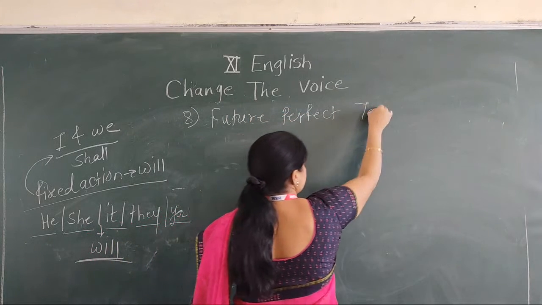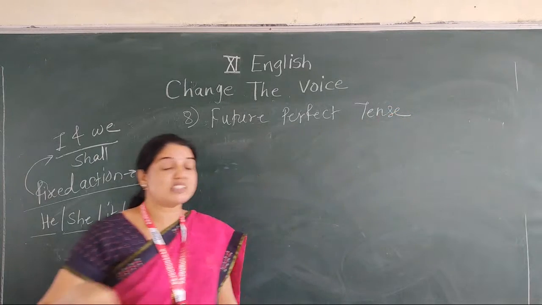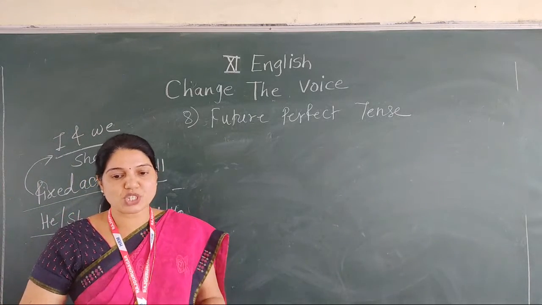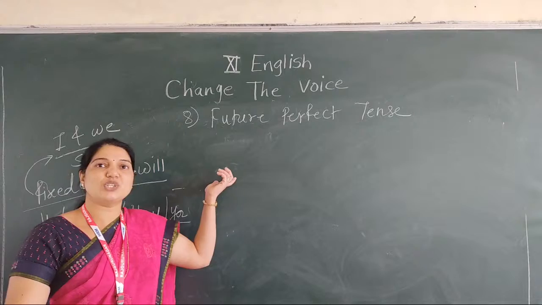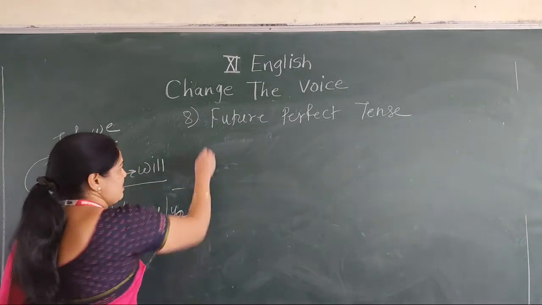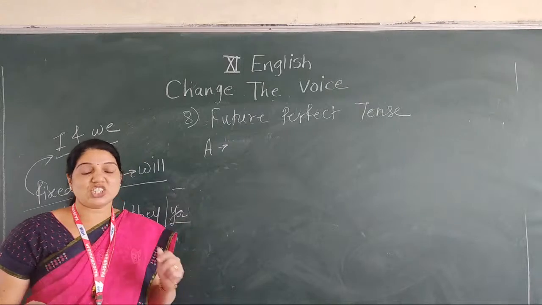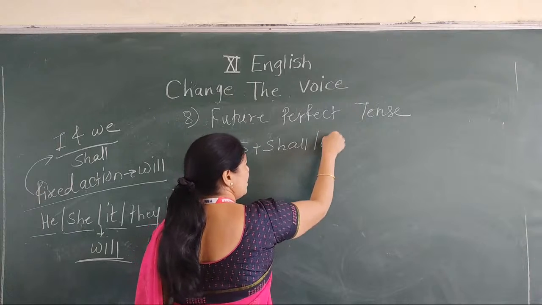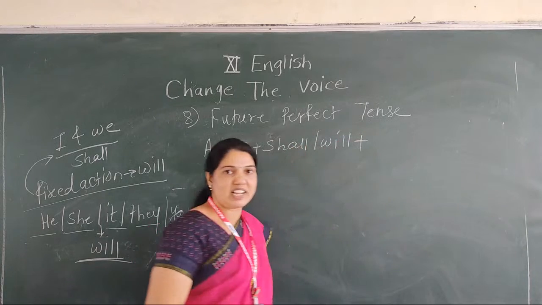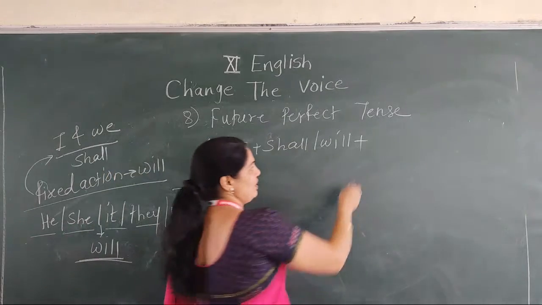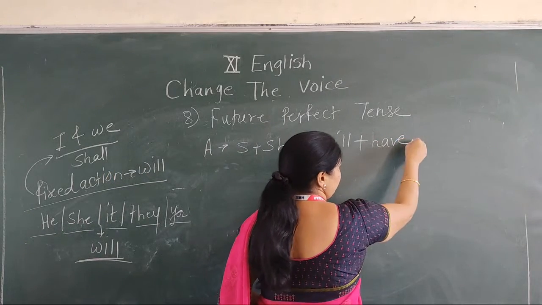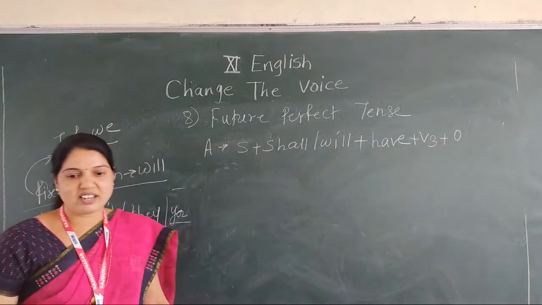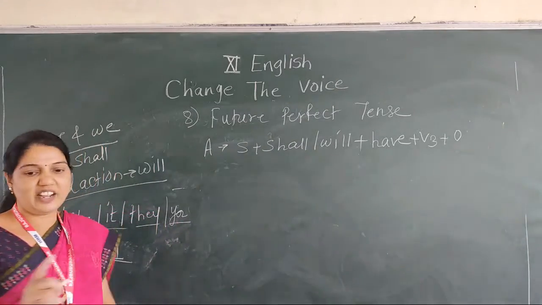Future perfect tense. And you know the structure of future perfect tense. Now see, when active voice is in future perfect tense, the following structure is used at the time of converting it into passive. Now write down first the structure of active voice. Subject plus shall or will, which is used in future to be formed. In perfect tense we use have, has, had. We use have here. Then V3 plus object. Okay. Subject, shall, will, have, V3, object.